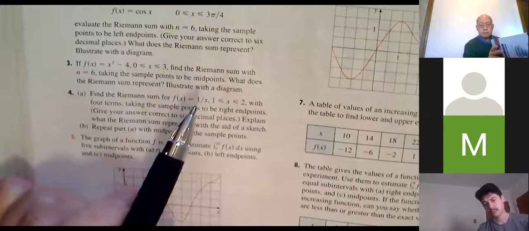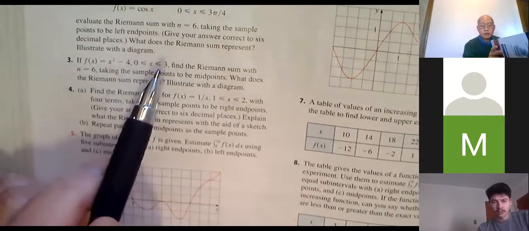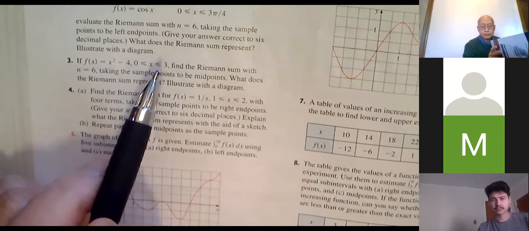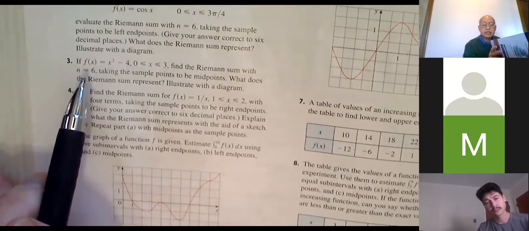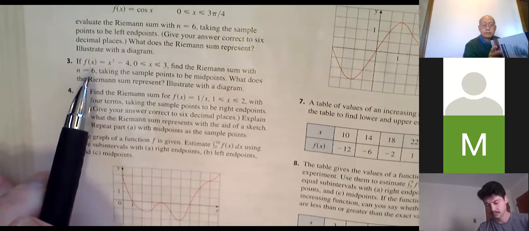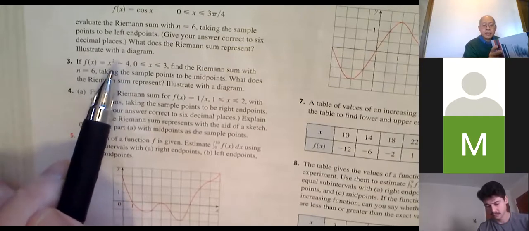Illustrate with a diagram. Okay, so you're going from 0 to 3. What's the distance from 0 to 3? 3. Chop it up into 6 pieces. What's my delta x, the length of each subinterval? 0 to 3, 6 pieces, 1/2. Delta x is 1/2.